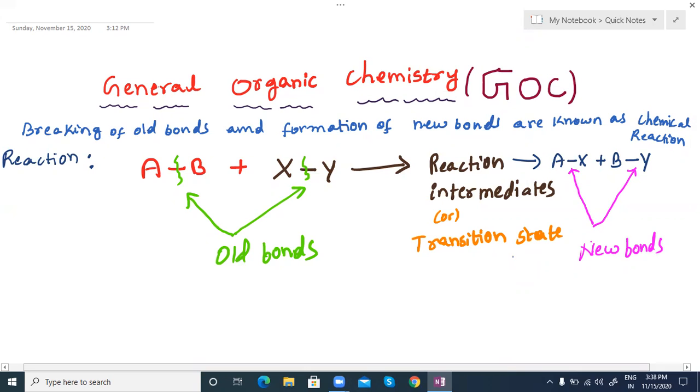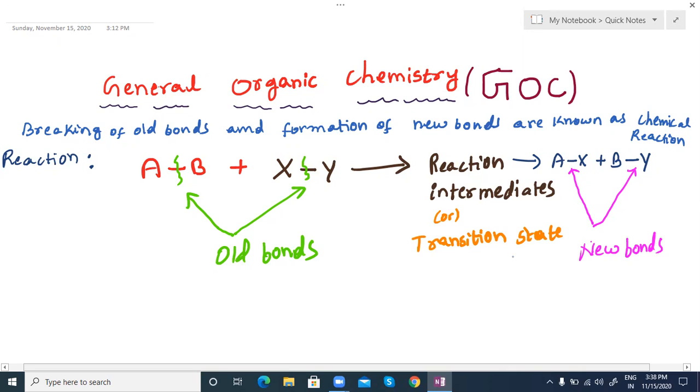Generally, for all the chemical reactions which we are going to study in 11th standard and 12th standard, and the acidic and basic characters of different organic compounds, we can see questions in different exams. They can ask questions on increasing order of acidic character, increasing order of basic character, or intermediate stabilities. Different terms like these are there in our organic chemistry up to advanced level, even NEET also. So all these things are related to general organic chemistry only.